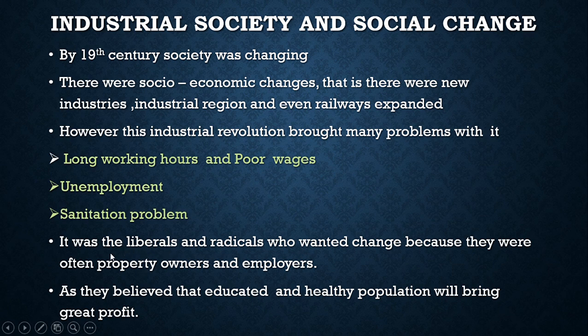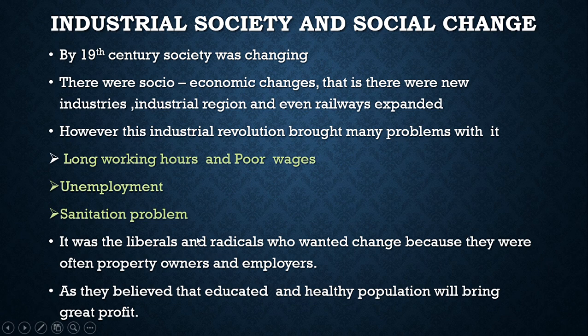They were the owners of the industries, and they were the employers. They were the people who gave employment to the poor people who came from the villages to the city. They believed that an educated and healthy population will bring great profit. That is why they wanted change.